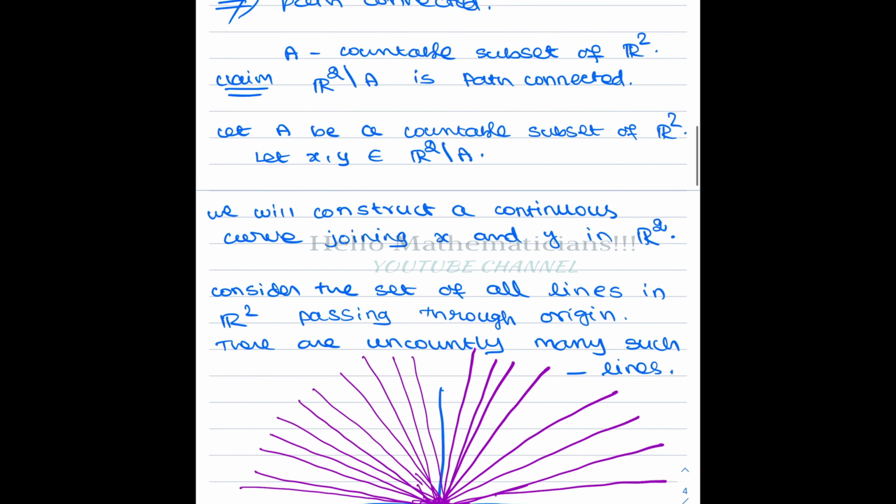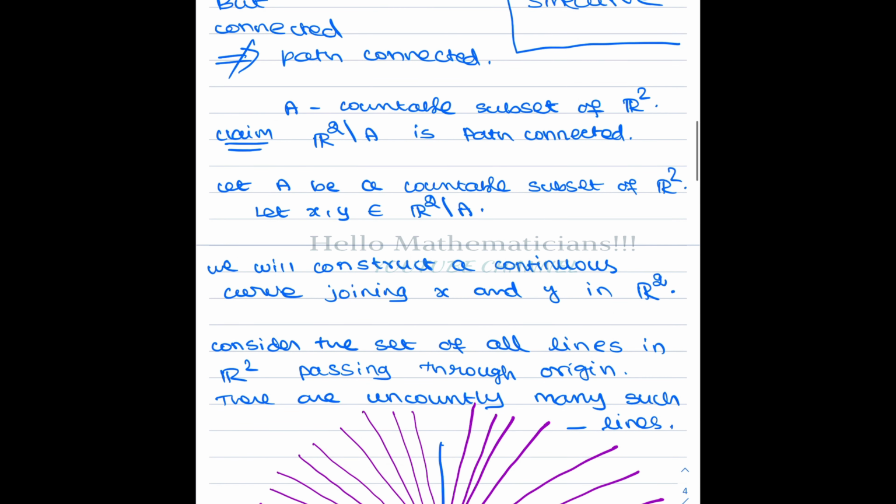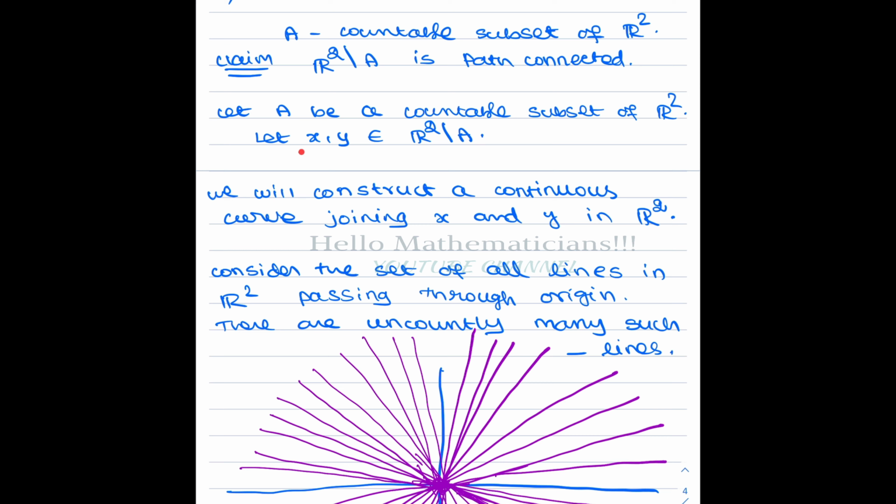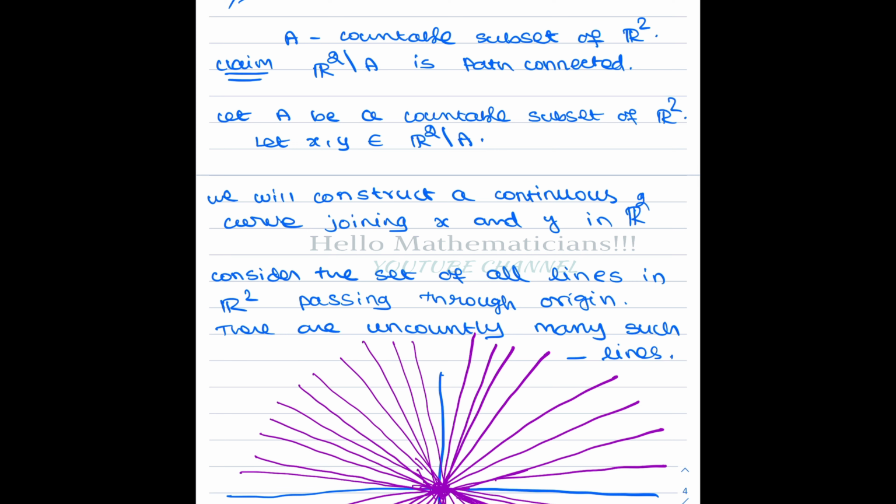Now we take a countable subset A of R2, and we claim that R2 minus the countable set is path connected. That is what we are trying to prove. So basically, you take two points (x, y) belonging to R2 minus A, then you have to construct a continuous path or curve joining x and y, not in R2, sorry, this path should be in R2 minus A itself.